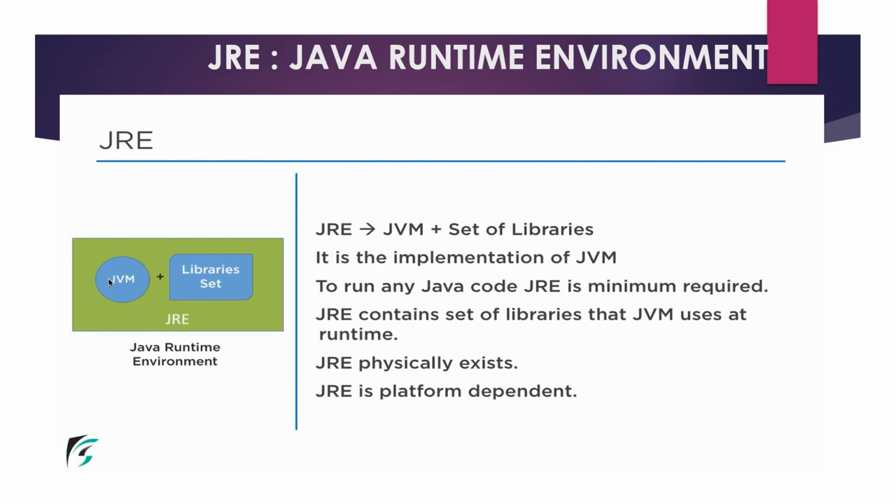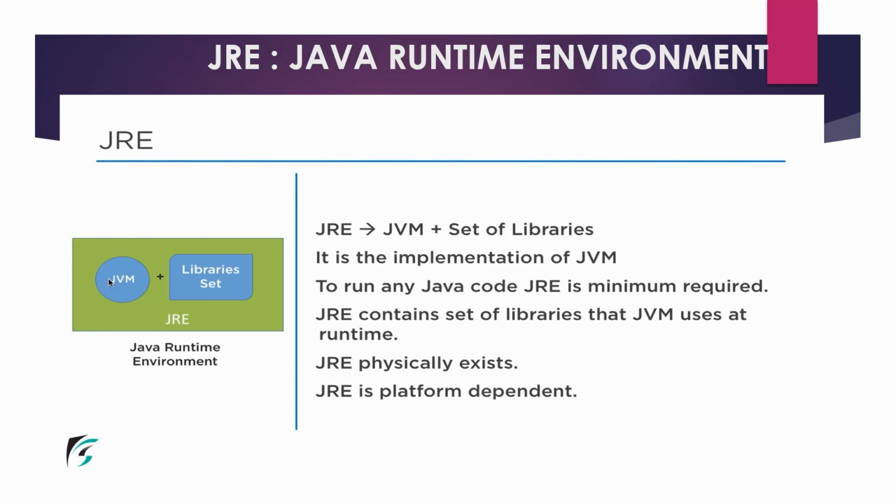Next is the JRE, the Java runtime environment, and it contains the JVM plus a set of libraries. The JRE is the implementation of the JVM, and it is a set of software tools, because to run any Java code, the JRE is the minimum software that we require.